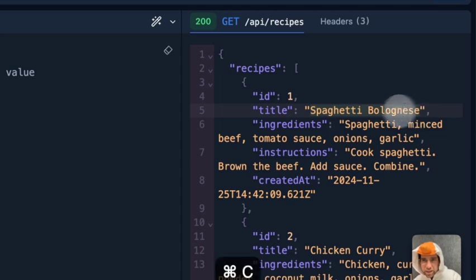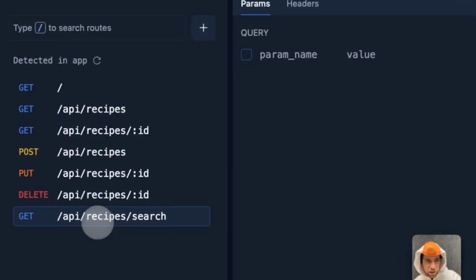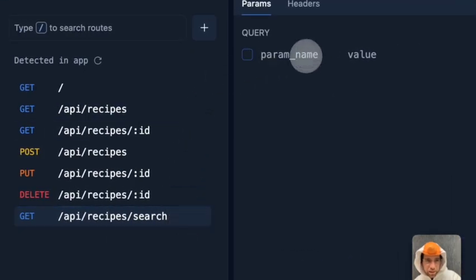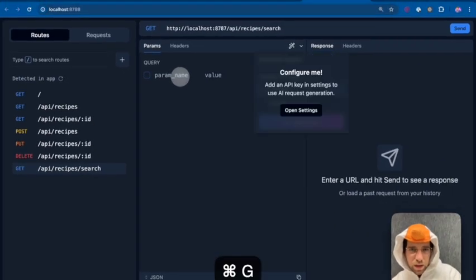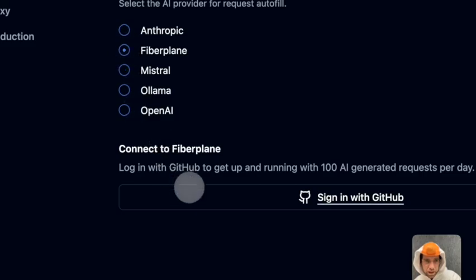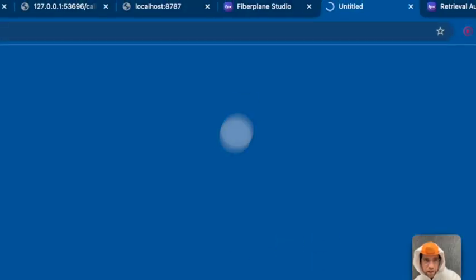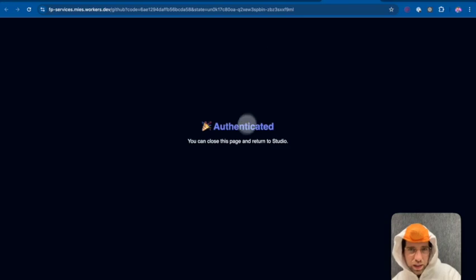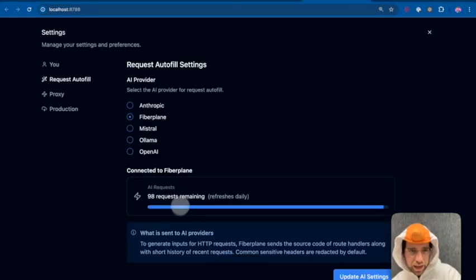If I wanted to look for recipes, also I'm going to show you a cool thing. Okay, with Fiberplane, if you sign in with GitHub and Fiberplane Studio, which again, this is all running locally, you can make a bunch of AI-powered requests against the sample API.